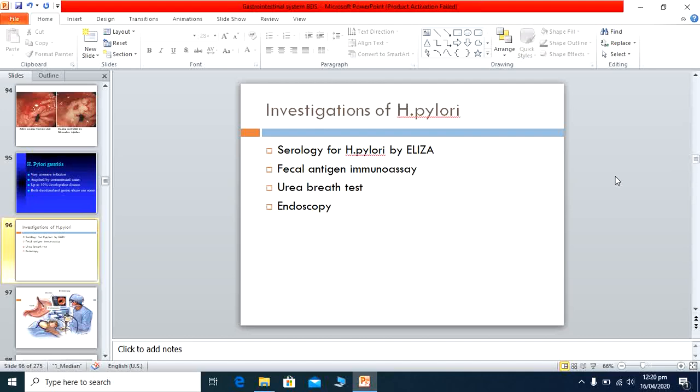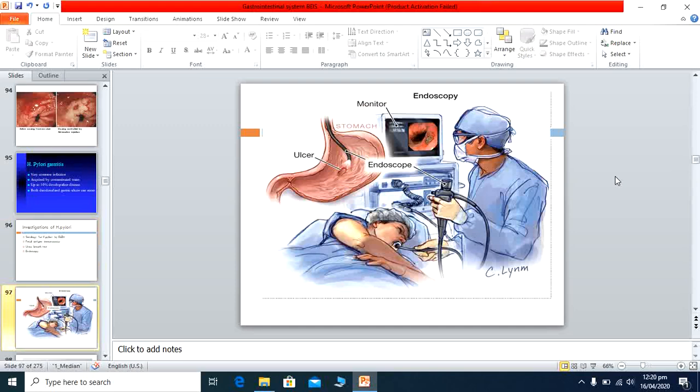You take a biopsy of the ulcerative area or the gastritis area, and you examine it histopathologically, and by that you detect whether this gastritis or ulcer is due to H. pylori infection. This is the endoscopy or gastroscopy method. This is the TV screen by which you are actually visualizing the area. This is the scope, which is put in from the mouth into the stomach. Here you see the esophagus and the stomach, and here is the ulcer area.